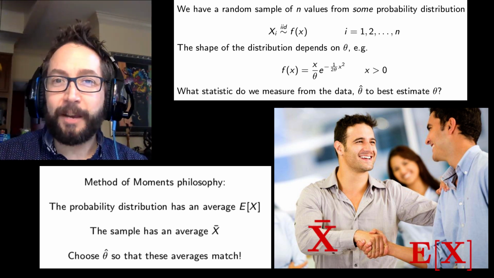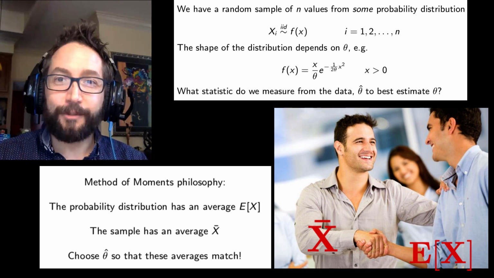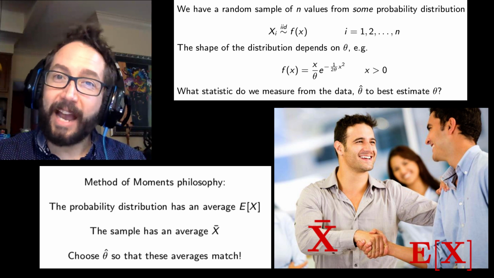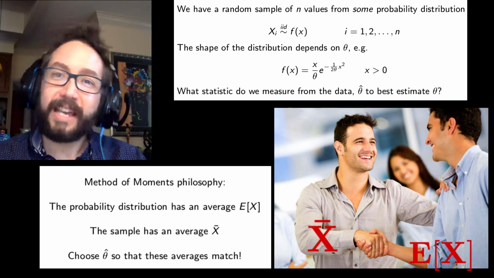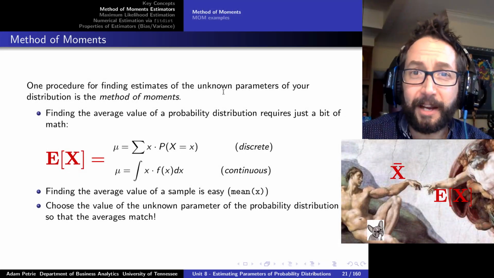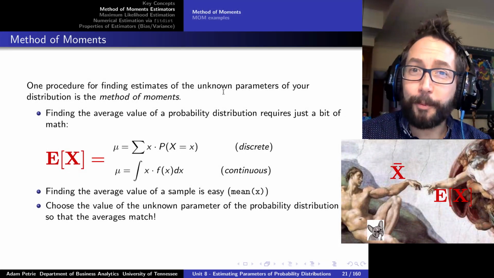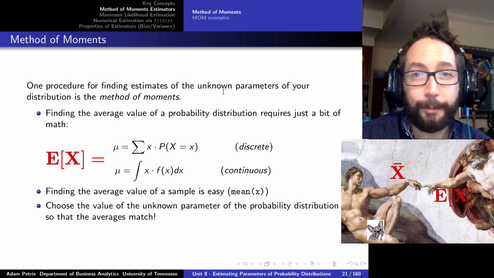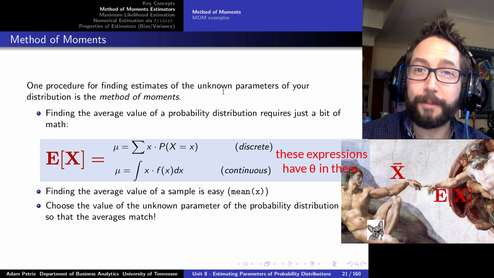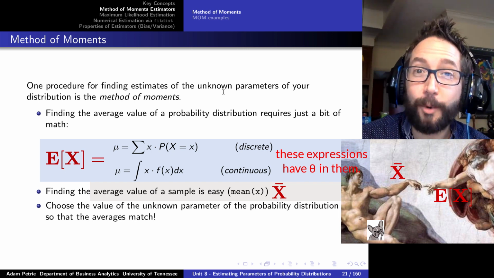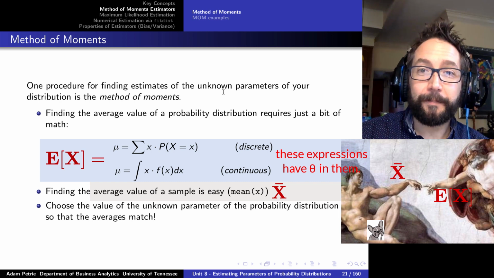We have an average of our sample, we have an average of our probability distribution. Let's choose the parameter so that those two averages match. The average of the PMF or PDF matches the average that we've calculated from our sample. This way, it kind of makes sense. We can very quickly come up with a reasonable guess for what the parameter of that distribution is just by taking our expression for the average of the PMF or PDF and setting it equal to x bar, our sample average, and then doing a little bit of algebra, solving that equation for the value of our parameter.